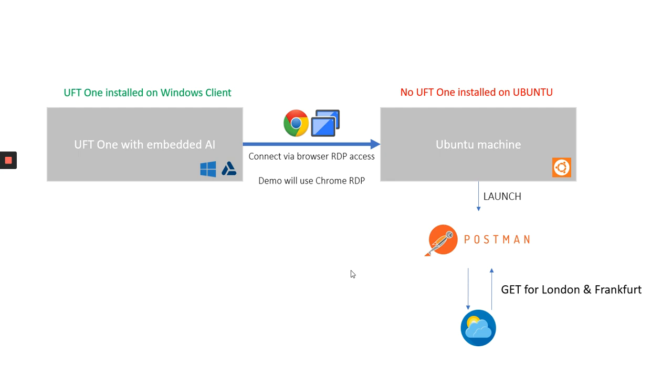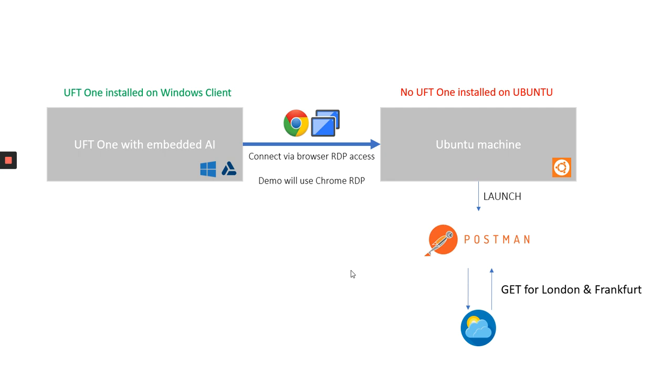The use case we have here is we are going to run a UFT UI test on an Ubuntu machine, which is Linux. Everyone who knows UFT knows historically it was never possible to run UI tests on any operating system other than Windows. You were able to run web-based tests on other operating systems, but UI-based tests on desktop apps were not possible.